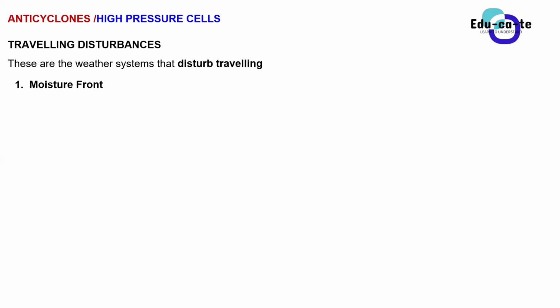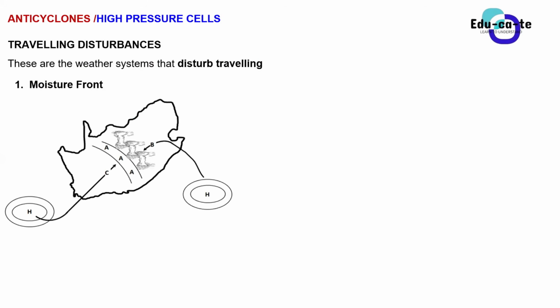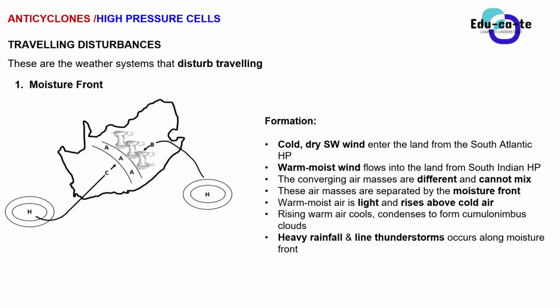We have got at least 4 that you will do in grade 12, but today we're just going to look at the moisture front alone. So this is your South Africa, and let's look at how the moisture front forms. You are already aware that on the Atlantic Ocean side we have the South Atlantic anticyclone.